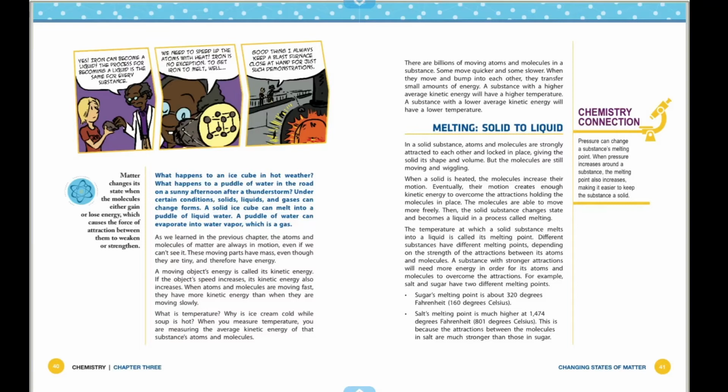For example, salt and sugar have very different melting points. Sugar's melting point is about 320 degrees Fahrenheit, 160 degrees Celsius. Salt's melting point is much higher at 1,474 degrees Fahrenheit, 801 degrees Celsius. This is because the attractions between the molecules in salt are much stronger than those in sugar.